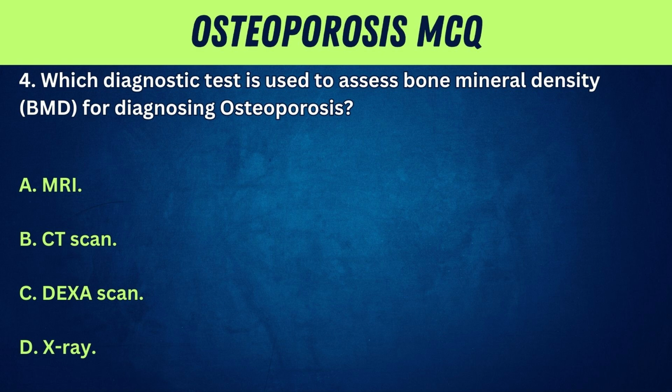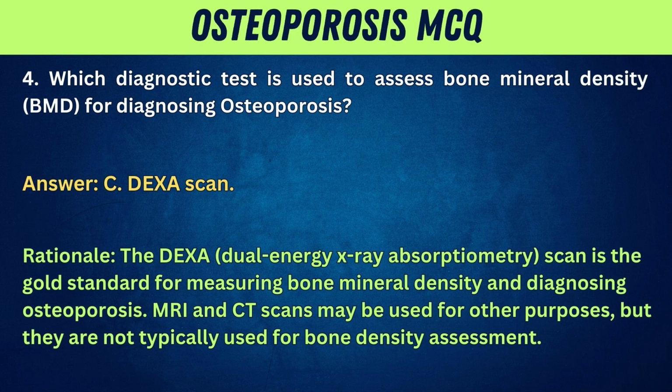4. Which diagnostic test is used to assess bone mineral density, BMD, for diagnosing osteoporosis? A. MRI. B. CT scan. C. DEXA scan. D. X-ray. Answer: C. DEXA scan. Rationale: the DEXA, dual energy X-ray absorptiometry, scan is the gold standard for measuring bone mineral density and diagnosing osteoporosis. MRI and CT scans may be used for other purposes, but they are not typically used for bone density assessment.